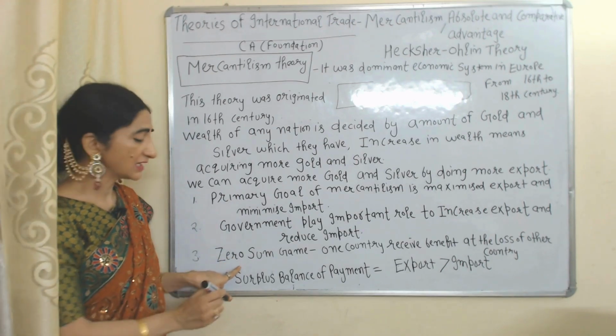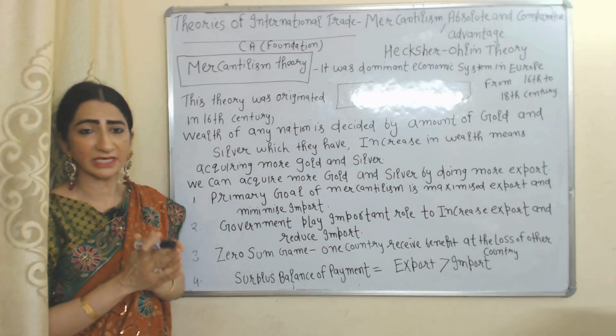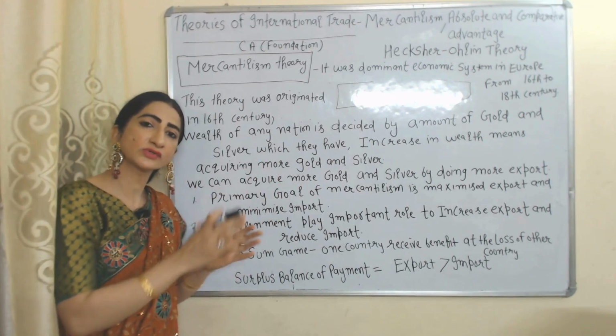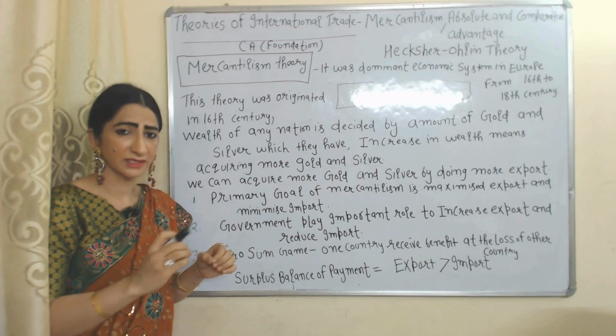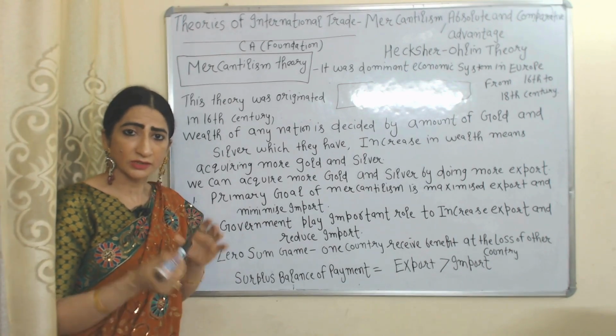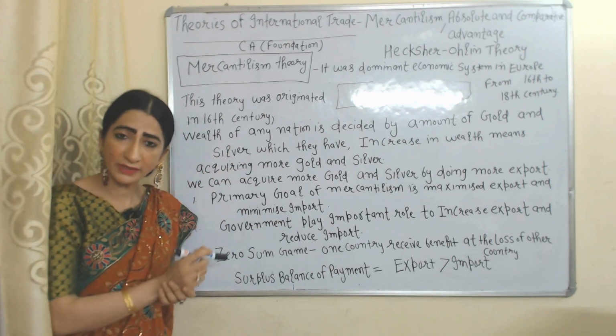This theory believes in a zero sum game. What do you mean by zero sum game? It means one country receives benefit at the loss of another country. You want to increase your export, but your exports are imports of another country.